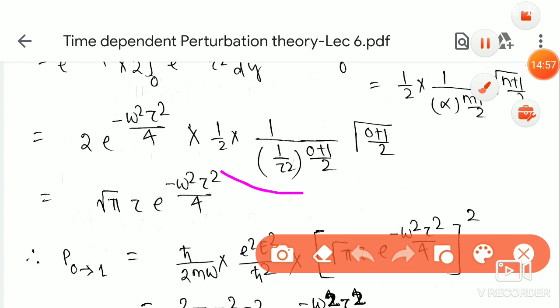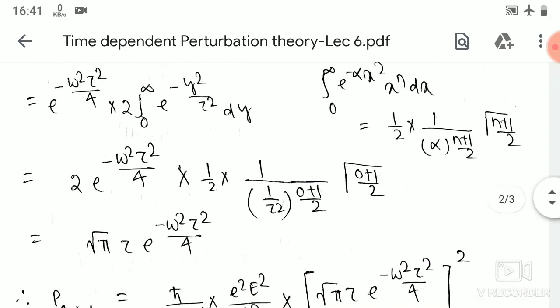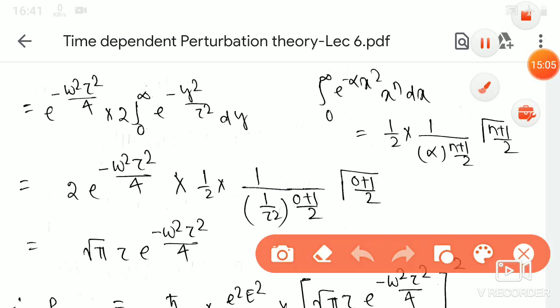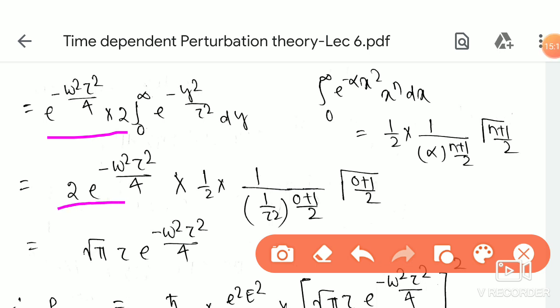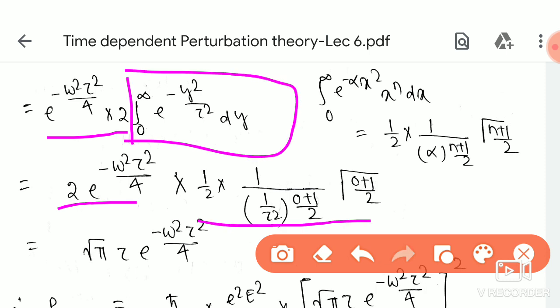Okay, this thing, so this is 2 times exponential of minus omega square tau square divided by 4. I have substituted the formula for this, that is half into 1 by tau square, 0 plus 1 by 2, and gamma of 0 plus 1 by 2.